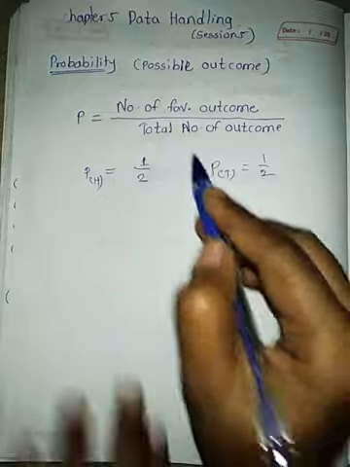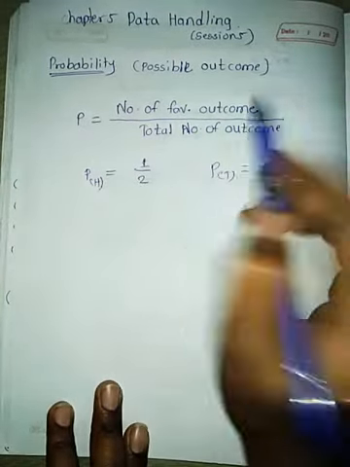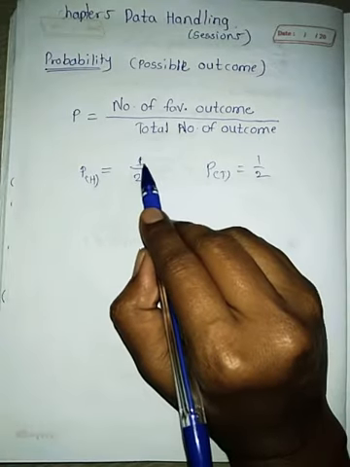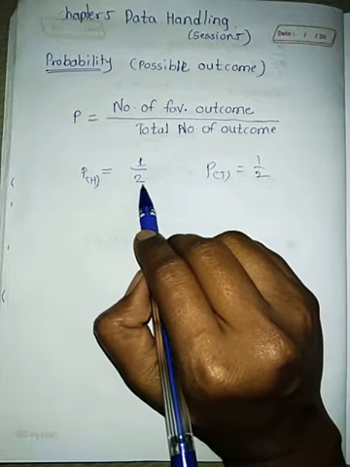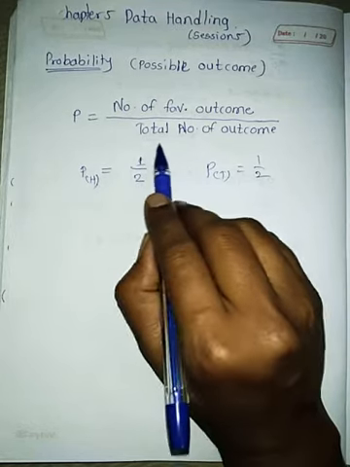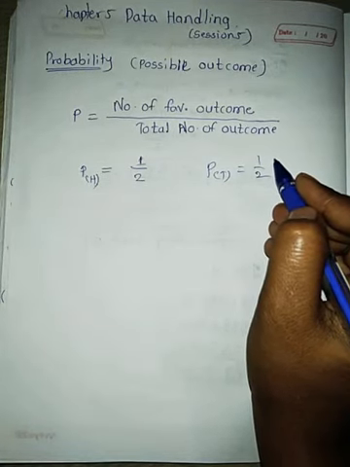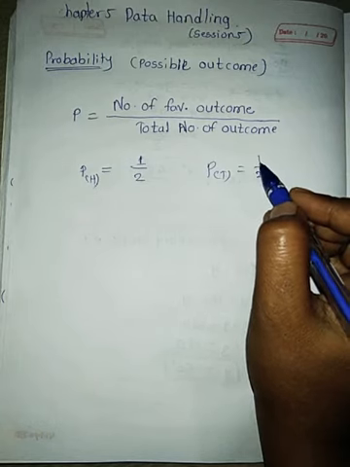That's why probability is nothing but the number of favorable outcomes. Favorable outcome means which will come. Head will come, then 1. How many heads are there? Only 1, so 1. And how many total sides are there? 2. So total number of outcomes, or the total number of whatever the thing is given.